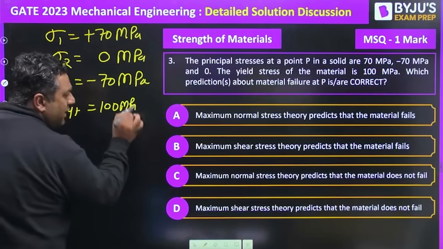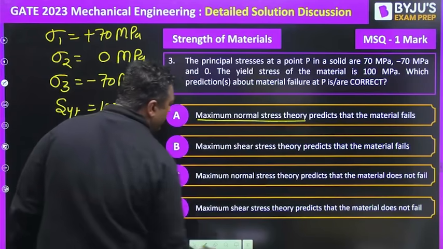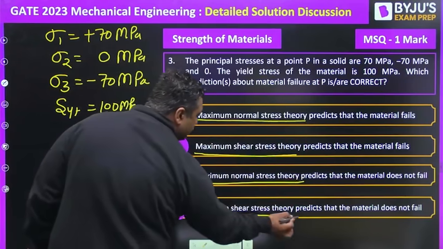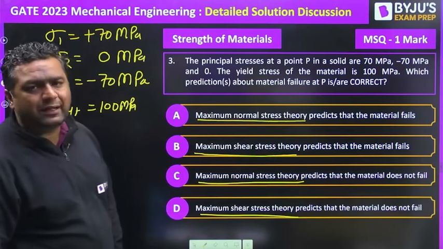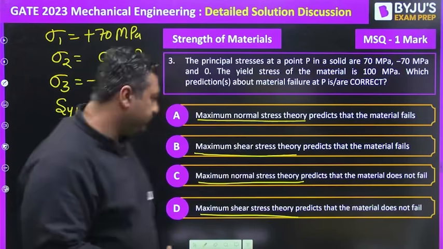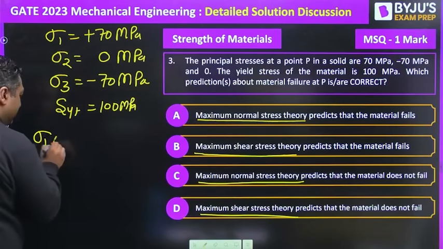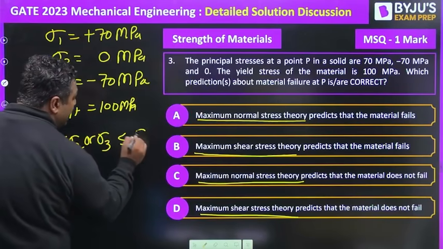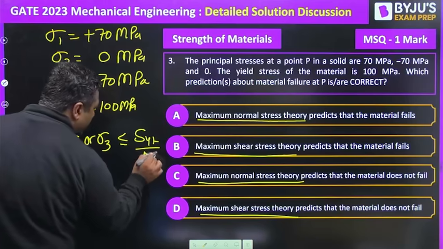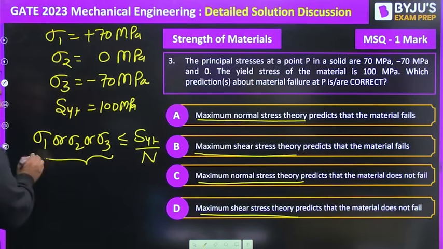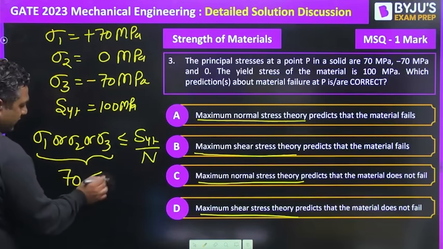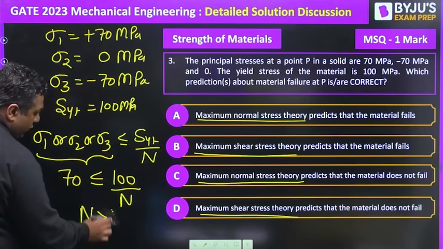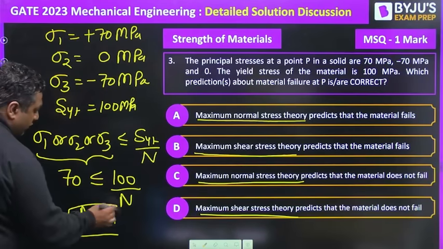In the options they are talking about maximum normal stress theory, maximum shear stress theory, maximum normal stress theory, maximum shear stress theory. Maximum normal stress theory says that sigma 1 or sigma 2 or sigma 3 is less than or equal to SYT upon N. Out of these three, the maximum is 70, less than or equal to 100 by N. You will see the factor of safety comes out to be more than 1.